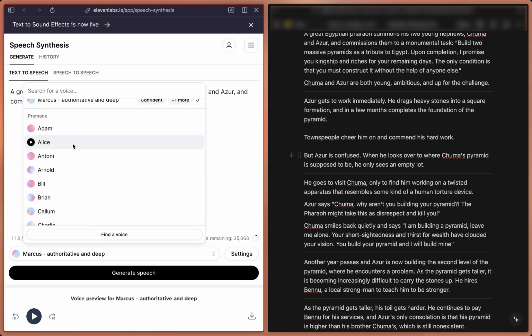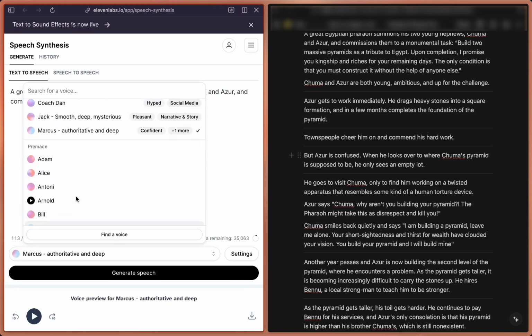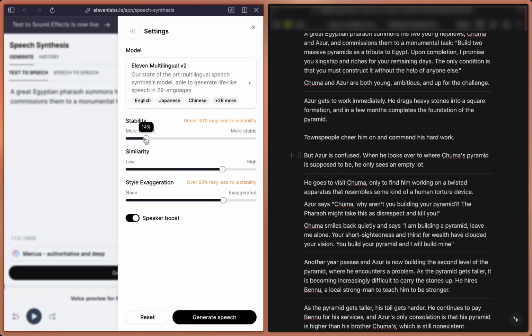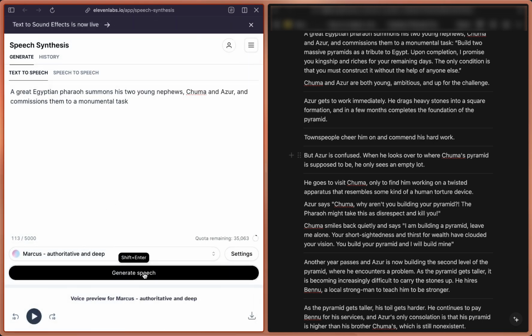Otherwise, you could just select other ones here. If you have 11 Labs Premium, you could also just generate your own voice. Then for the settings here, you should just play with different variables and just to see whether it fits how you want it to sound like. So I'm gonna leave this for the first try as default and then just press on generate speech.